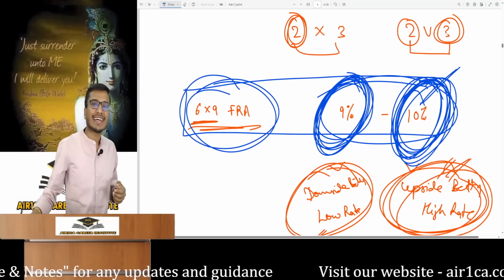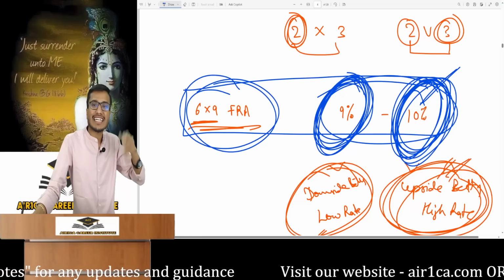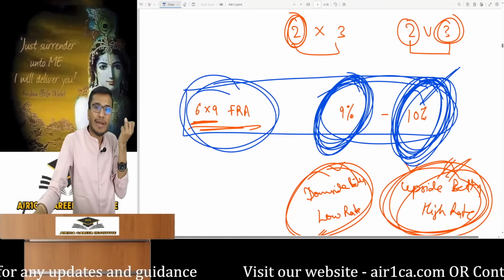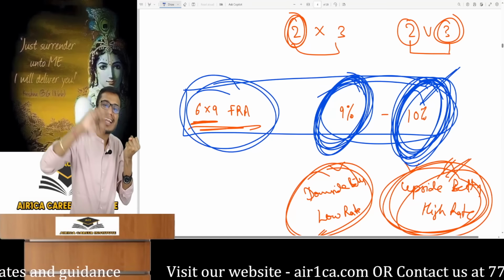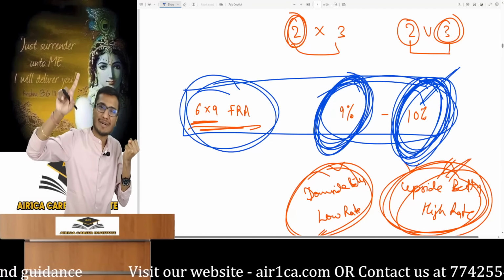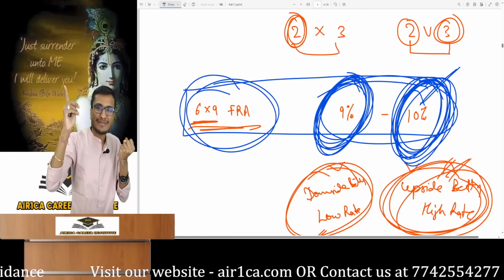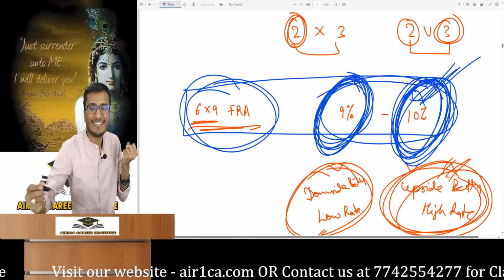When does the 10% rate apply? It's because I'm making an upside bet for when I go to take a loan. I will take a loan as a borrower. Let's say in the future, I need to take a loan from the bank. Afraid of interest rates rising means I have to make an upside bet. Borrowers make an upside bet, so the higher rate is applied to them.